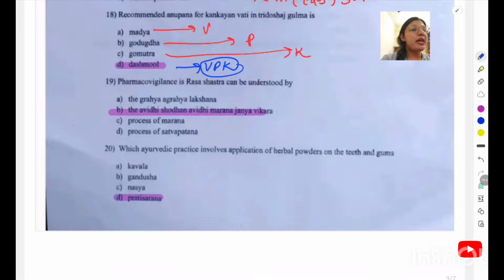Which Ayurvedic practice involves the application of herbal powder on the teeth and gums, known as Pratisaranam? So the right answer will be option D.